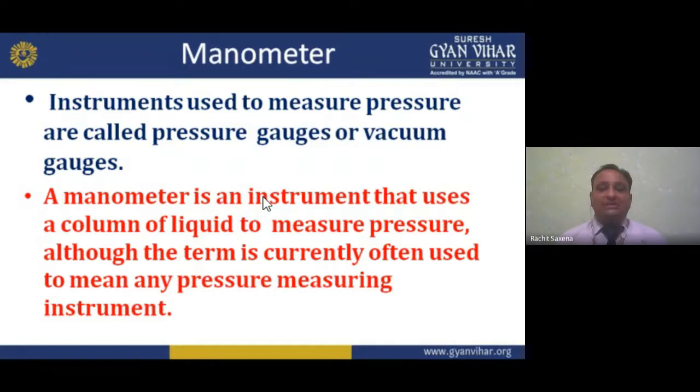A manometer is an instrument that uses a column of liquid, meaning we have two columns of liquid, to measure pressure. How does it measure the pressure? It uses a column of liquid to measure pressure. Although the term is currently often used to mean any pressure measuring instrument, we can say any pressure measuring instrument.